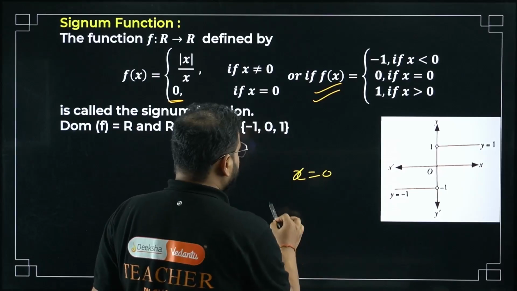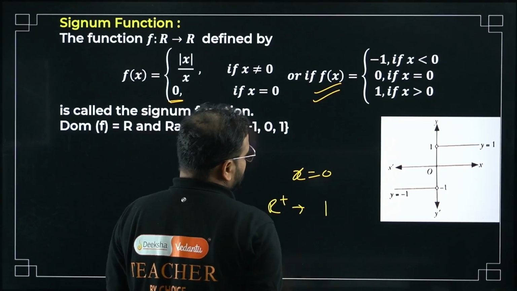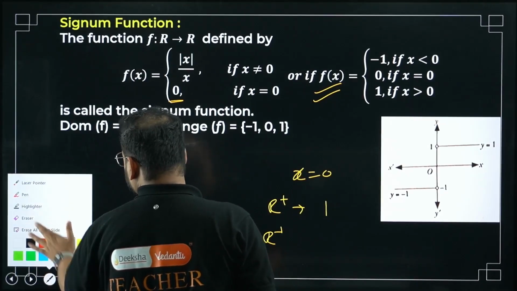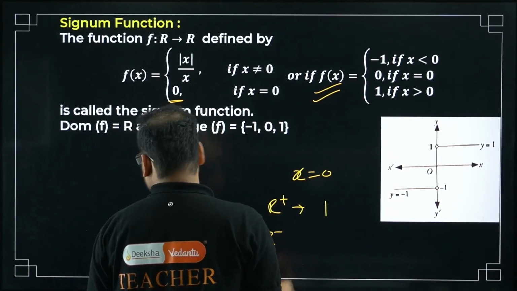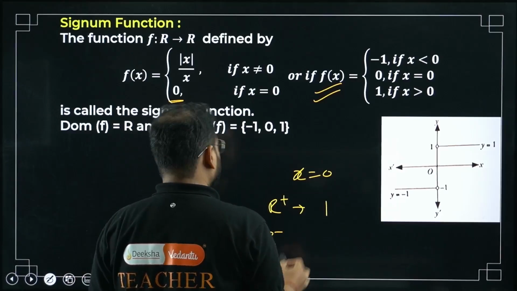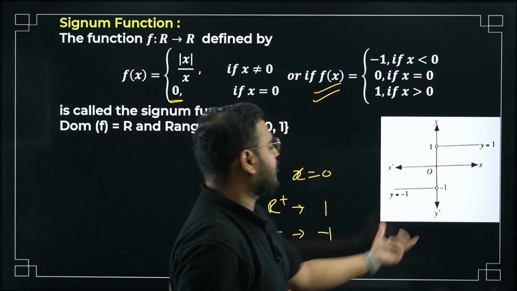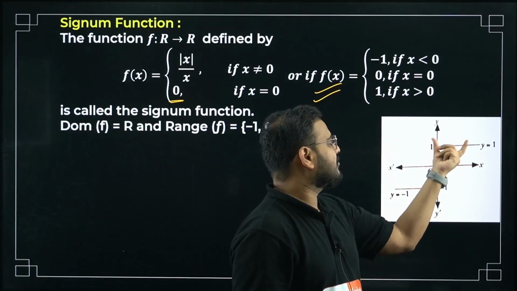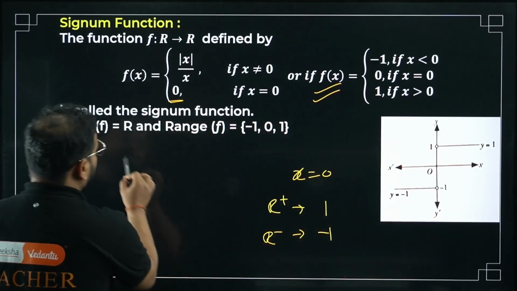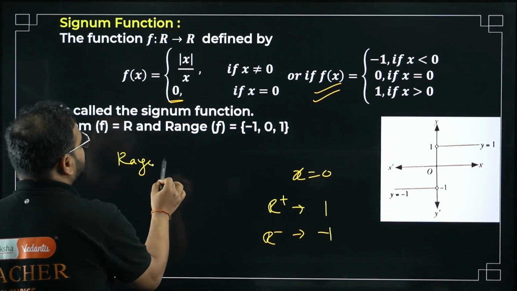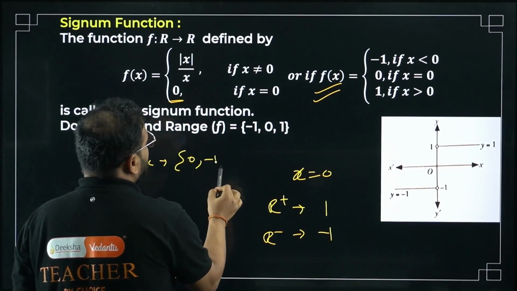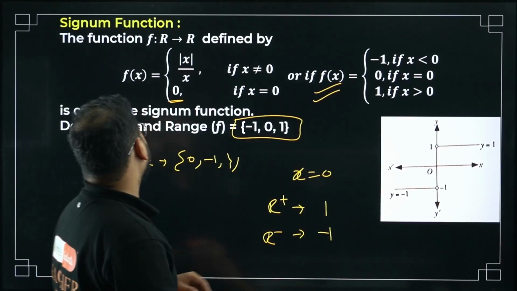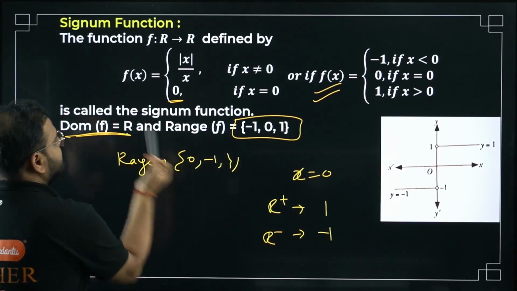For all positive values, it will be coming as 1. For all negative values, excuse me, I said negative, right? It will be coming as, bacha, negative 1 or minus 1. Okay, check this out. All negative values, all real numbers on the negative side, y value is minus 1, over here plus 1. So what is my range, sir? Simply 0, minus 1 and 1. What about domain, sir? All real numbers. Domain is all real numbers.